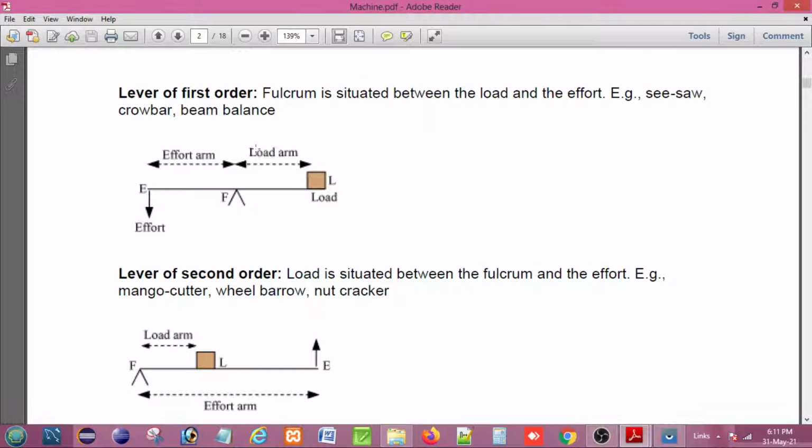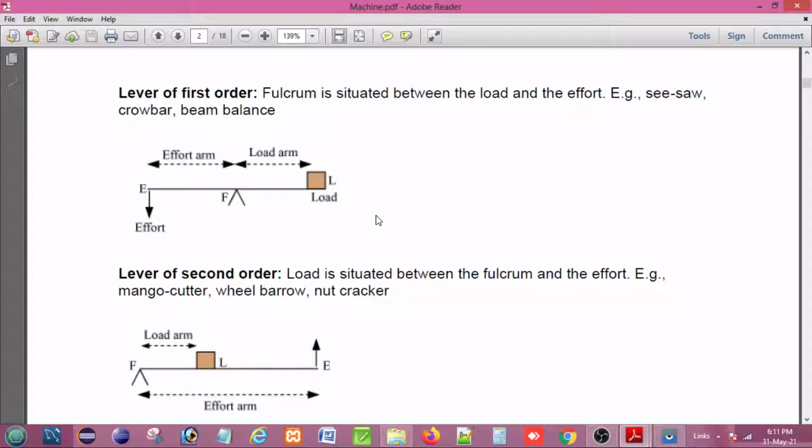Whenever the effort arm is greater than the load arm, both the mechanical advantage and velocity ratio are greater than 1, and in that case the lever acts as a force multiplier. That means it enables us to overcome a large resistive force by applying a small effort.